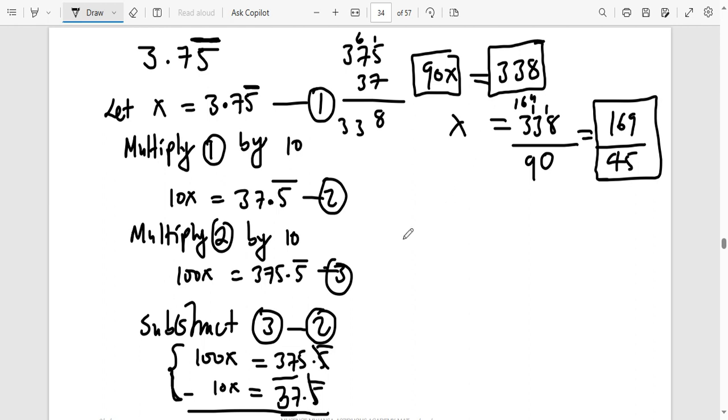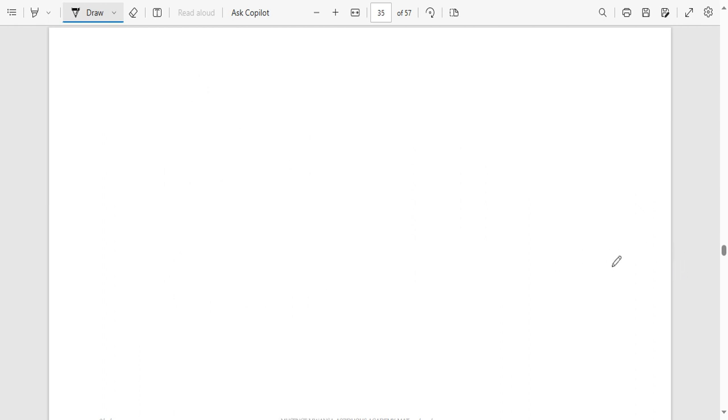What did you get? Okay, so good. Okay, let me give you one more example. Let's say we've been given negative 1.652 repeating. We want to write this as a fraction in the form a over b.